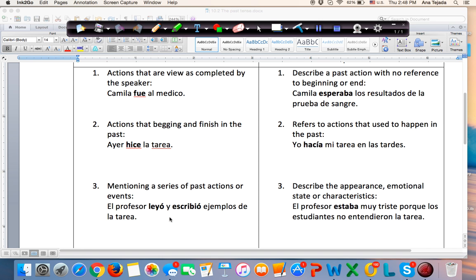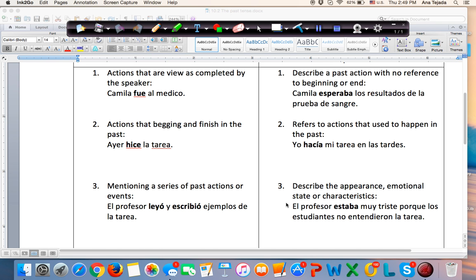Ok, regla número 3 del pretérito. Mentioning a series of past actions or events. El profesor leyó y escribió ejemplos de la tarea. So we're naming actions that happened in the past. Leyó, escribió, right? We're not saying that these actions are continuous. We're not saying that they happen more than once. We're just describing a series of actions that happened. So, therefore, we're going to write them in the preterite form.